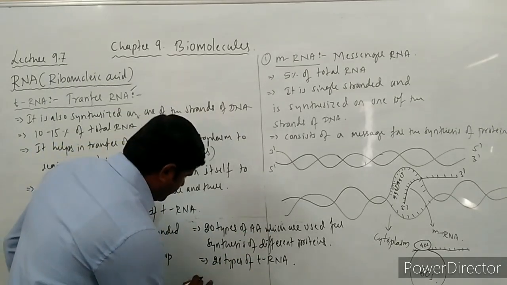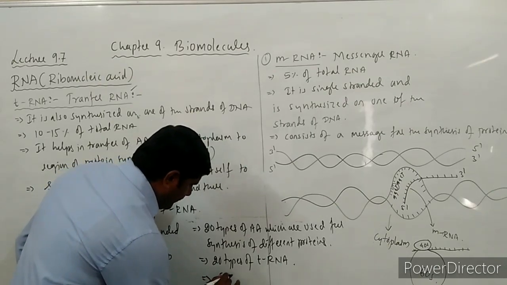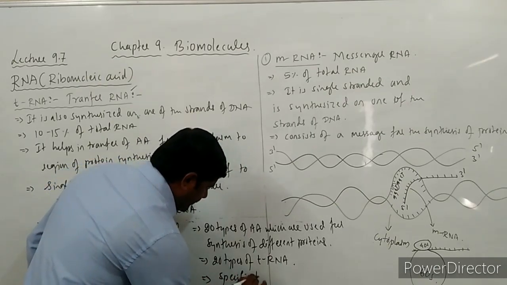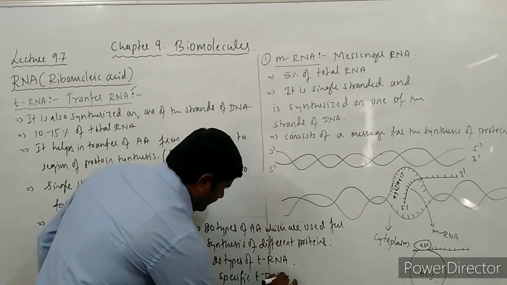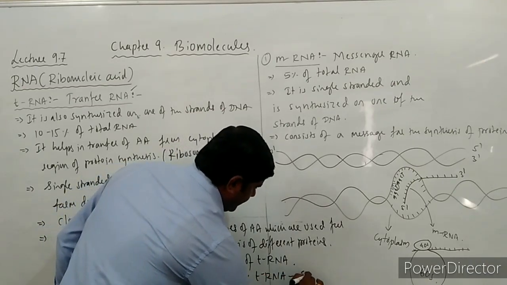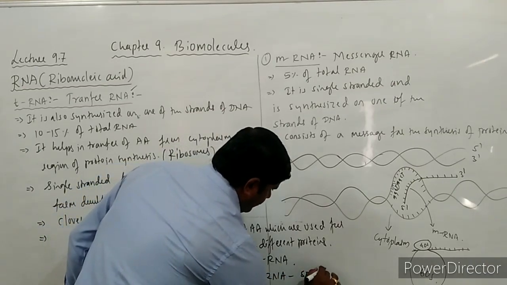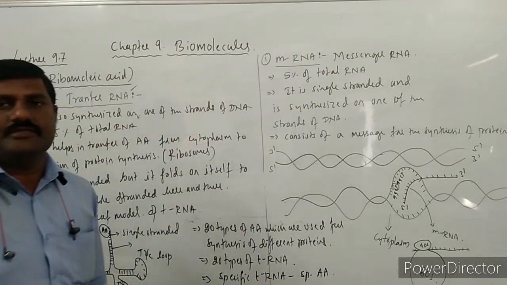So a specific tRNA helps in carrying a specific amino acid over here, right?